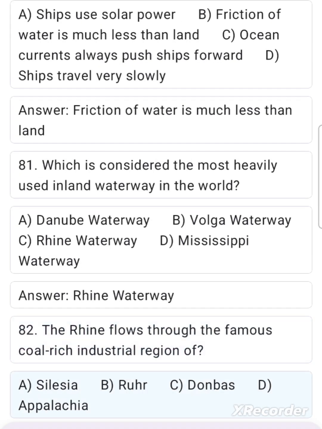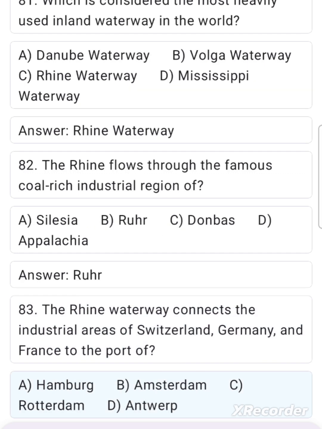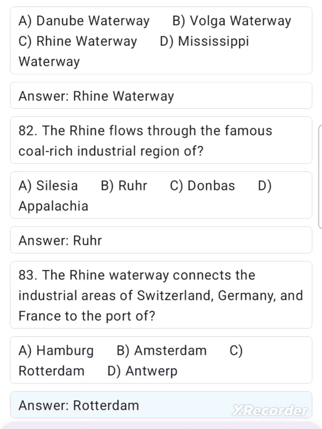82. The Rhine flows through the famous coal-rich industrial region of A. Silesia, B. Ruhr, C. Donbass, D. Appalachia. Answer. Ruhr. 83. The Rhine waterway connects the industrial areas of Switzerland, Germany, and France to the port of A. Hamburg, B. Amsterdam, C. Rotterdam, D. Antwerp. Answer. Rotterdam.